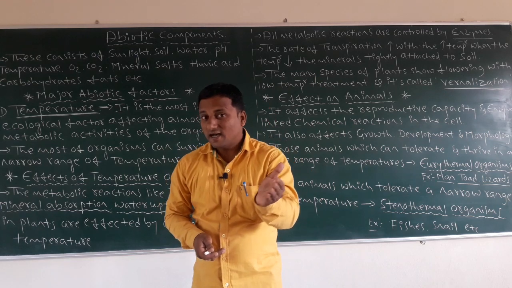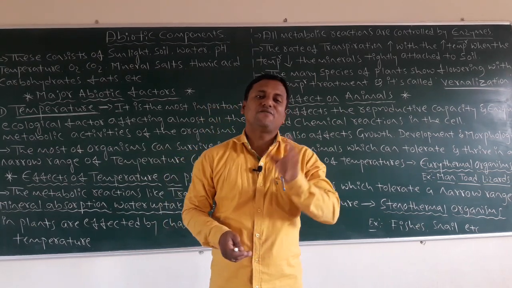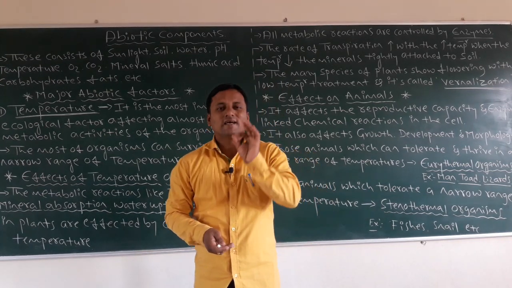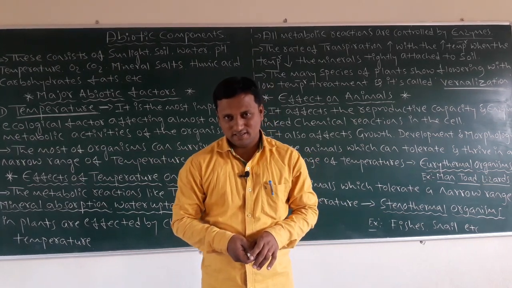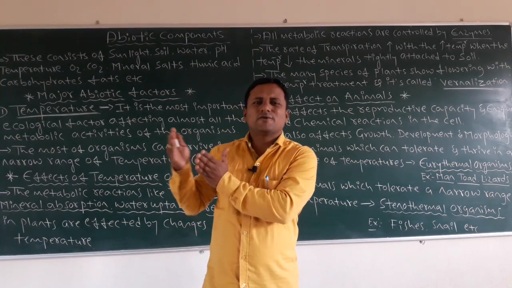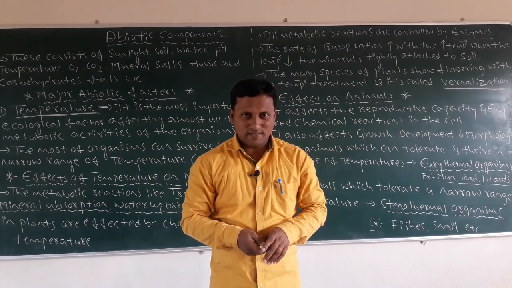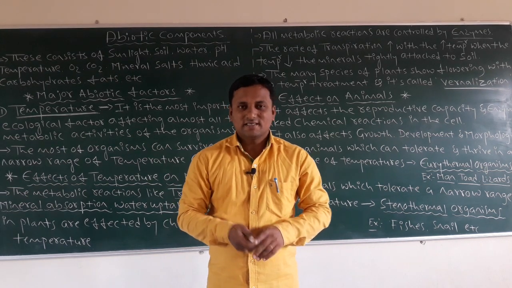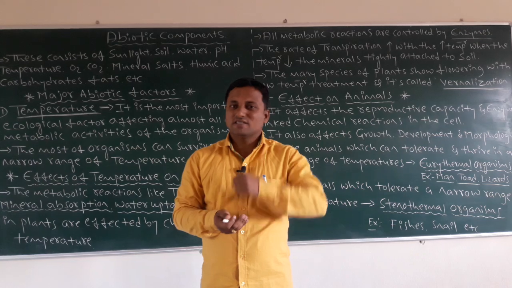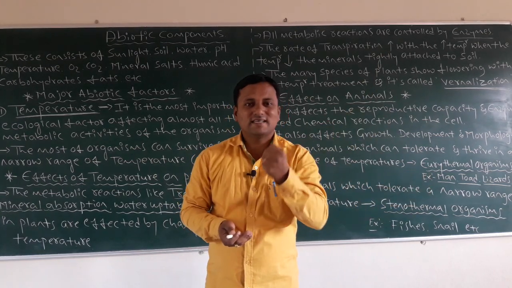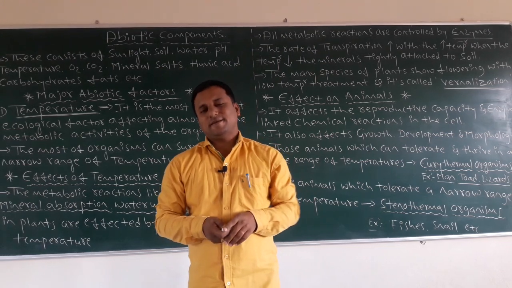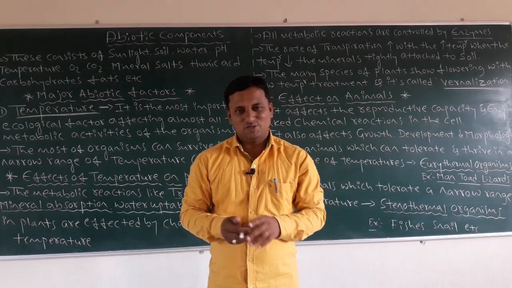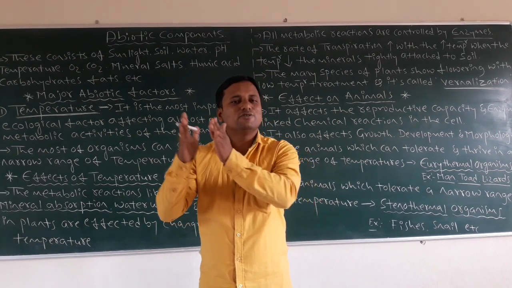In the previous class we already discussed biotic factors, nothing but biotic components. Those are producers, consumers and decomposers. Already you know that for producers we take plants as an example. Plants are responsible for producing all types of food. Next, consumers. Those which depend upon the producers are called consumers. There are three types: primary consumers, secondary consumers and tertiary consumers, like C1, C2, C3.